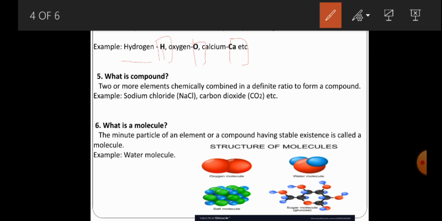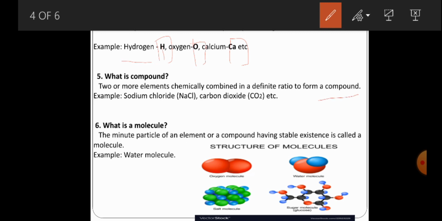Similarly, one more question: what is a compound? A compound is very simple. It contains 2 or more elements chemically combined in a definite ratio to form a compound.